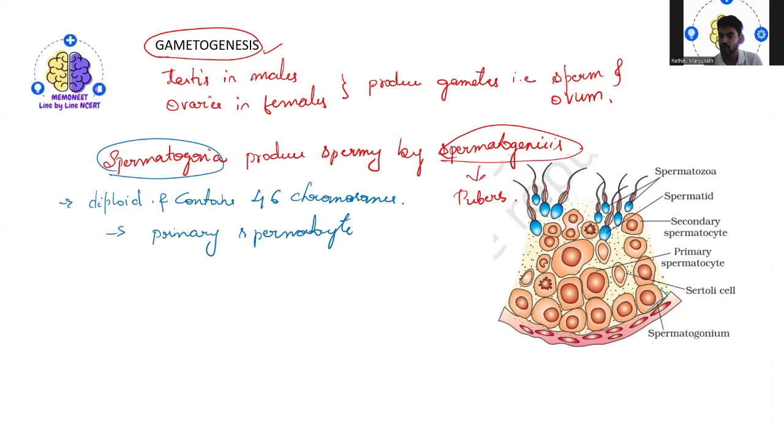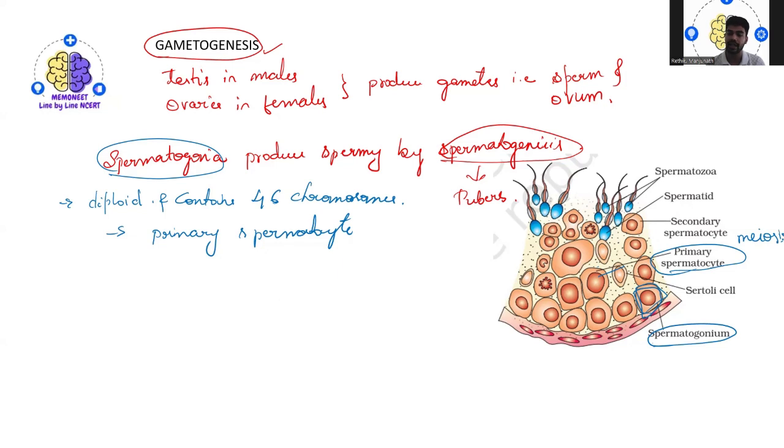A single one is called a spermatogonium. It undergoes mitotic division and increases in number. It consists of 46 chromosomes and is diploid in condition. Some are also called primary spermatocytes. Now these primary spermatocytes periodically undergo meiosis.